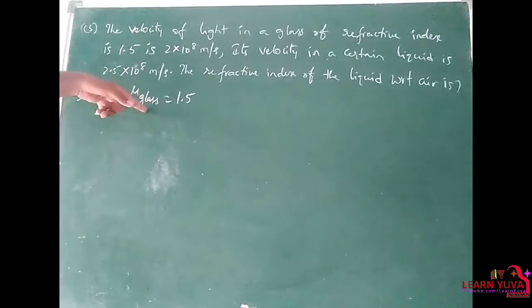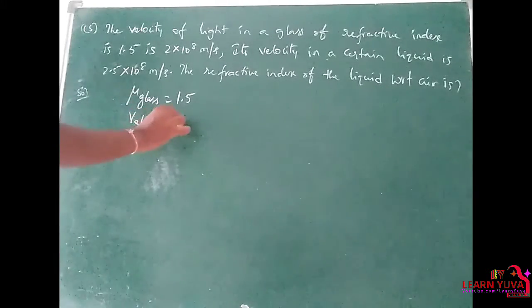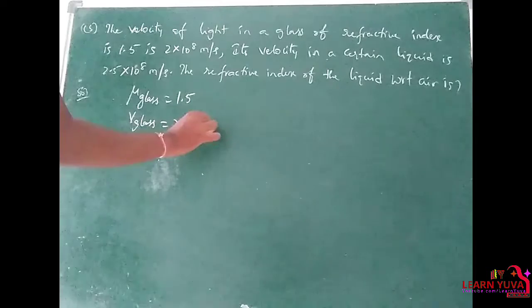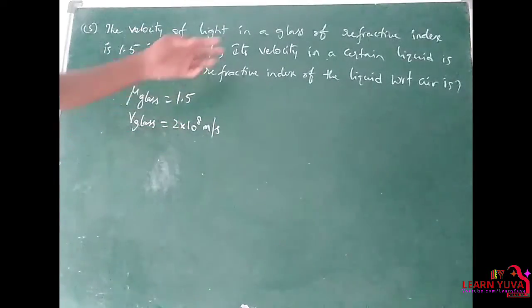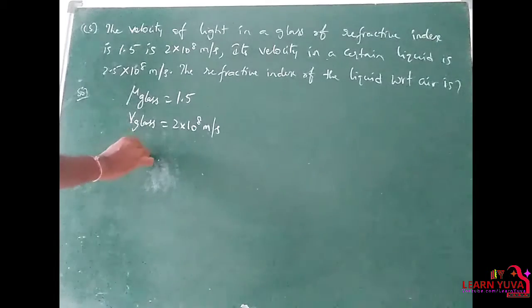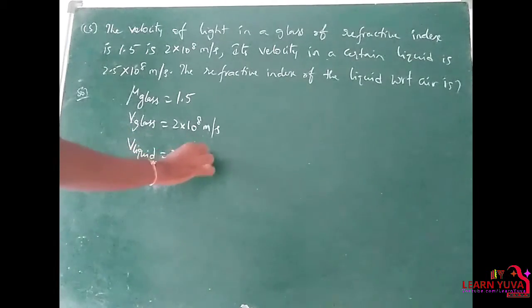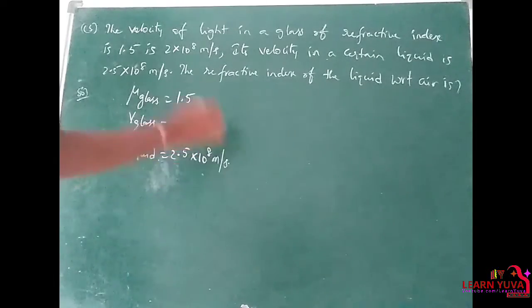So in this medium the velocity V glass is equal to 2 into 10 power 8 meter per second, and the same light's velocity in liquid, V in liquid, is equal to 2.5 into 10 power 8 meter per second.